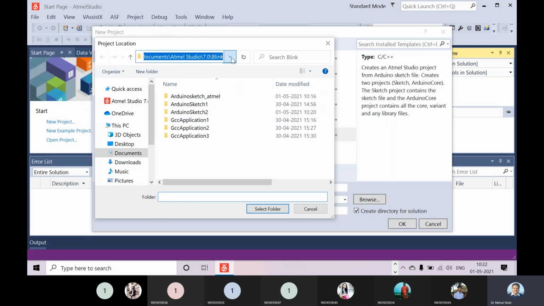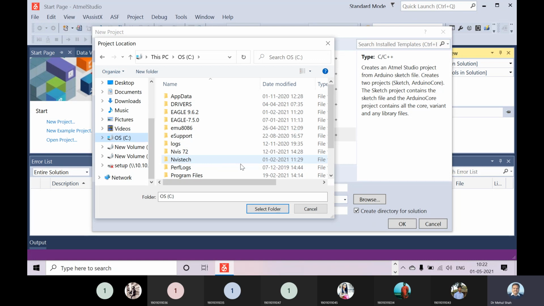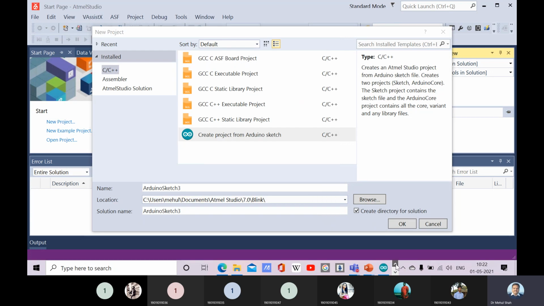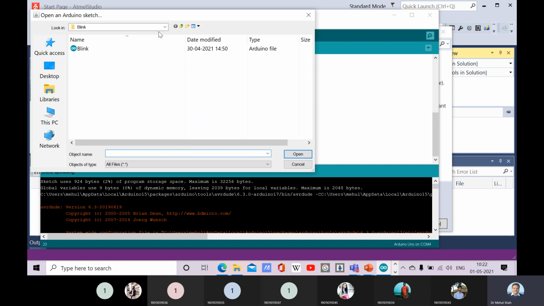Not over here, but it should be on C, Program Files x86, Arduino, and File Open.